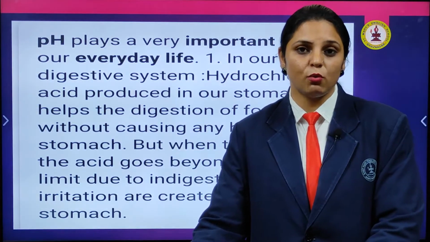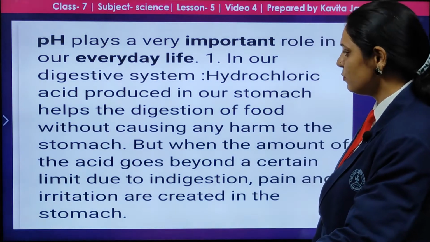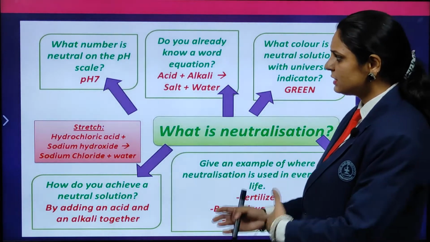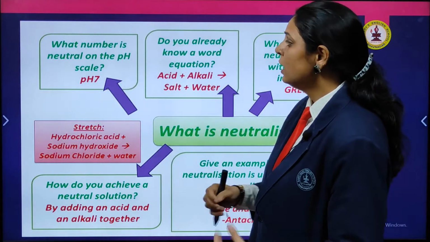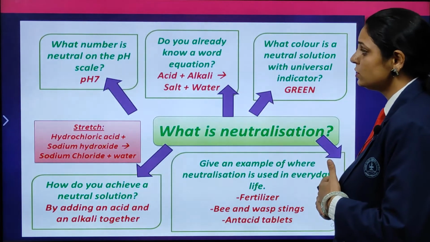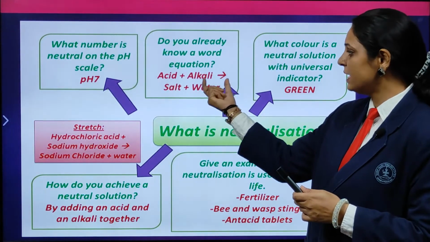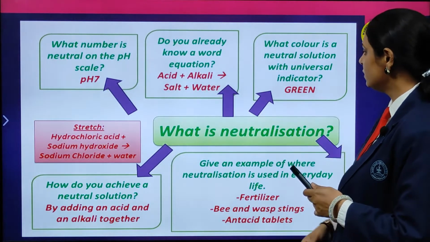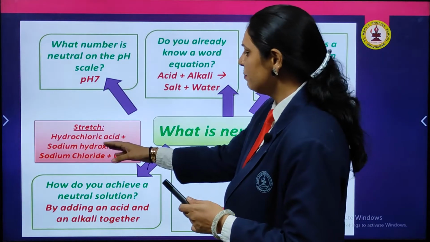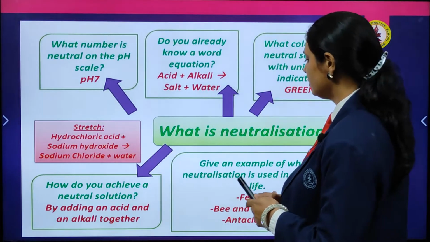So I think you must avoid it now. Don't eat junk food, eat healthy and at a proper time. Now what is neutralization? This we have studied, but something more: it is neutral on the pH scale. pH is 7, and do you know what the equation is? Acid and alkali, that means base, give you salt and water. For example, hydrochloric acid and sodium hydroxide give you sodium chloride, salt, and water.